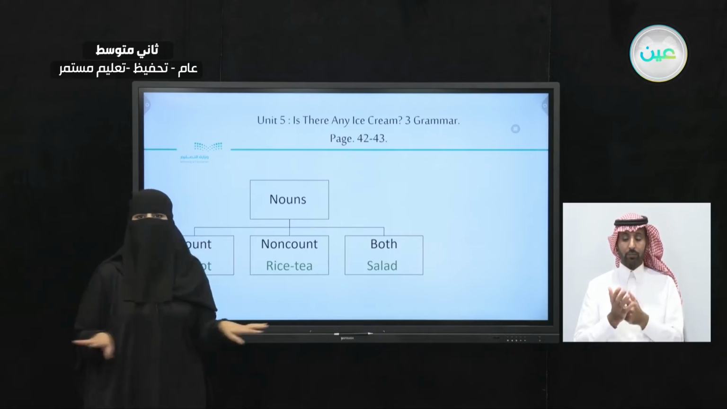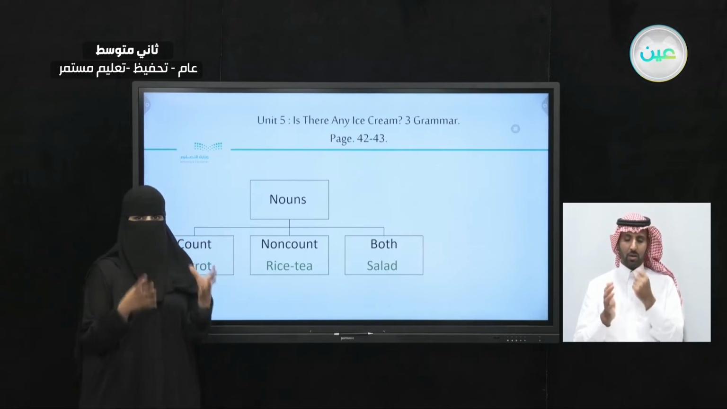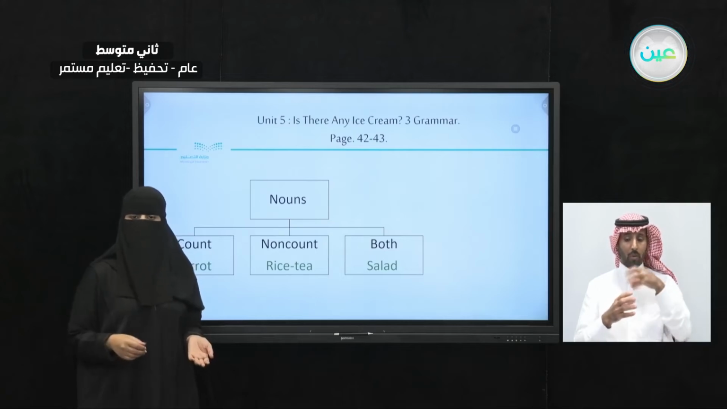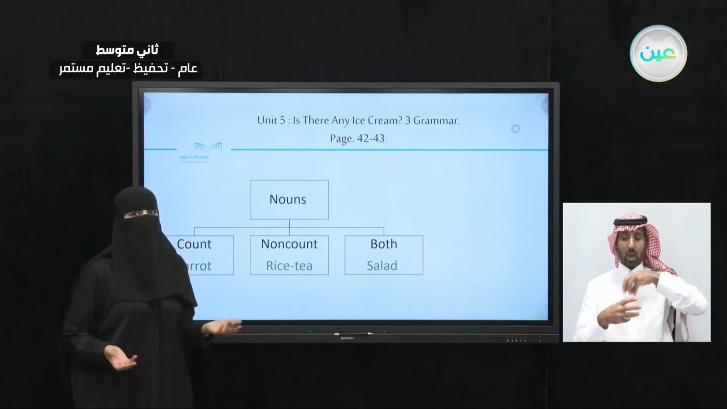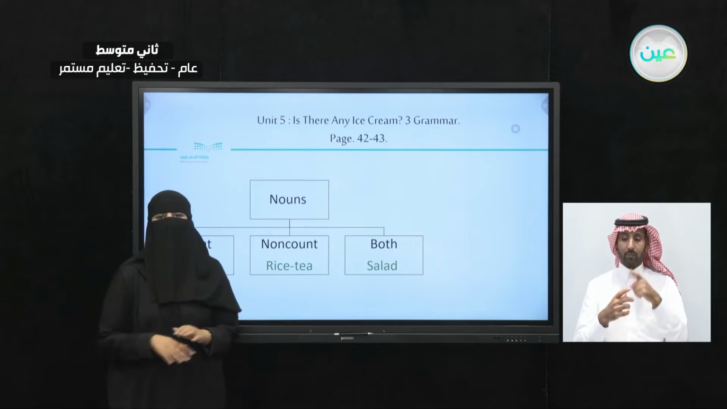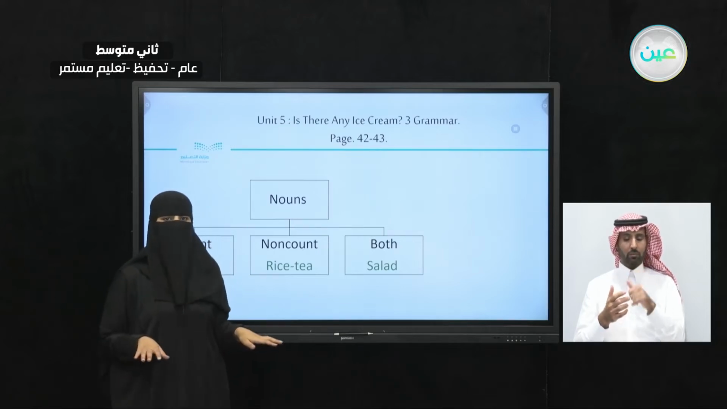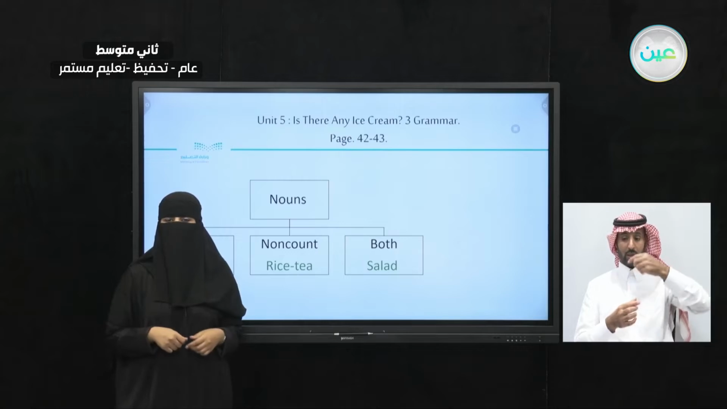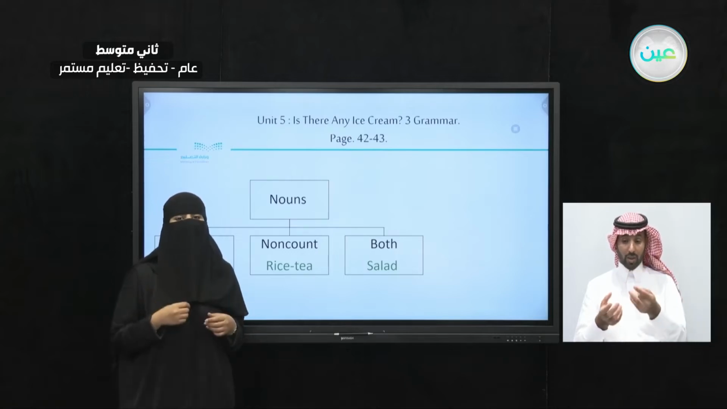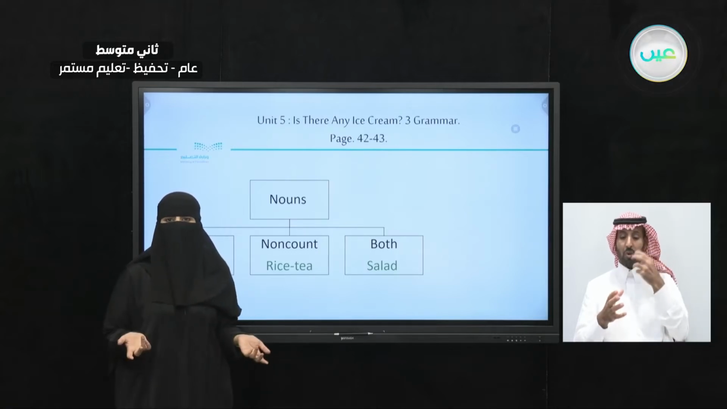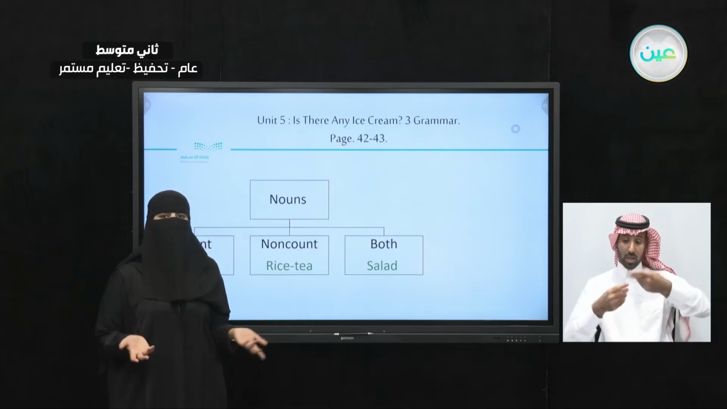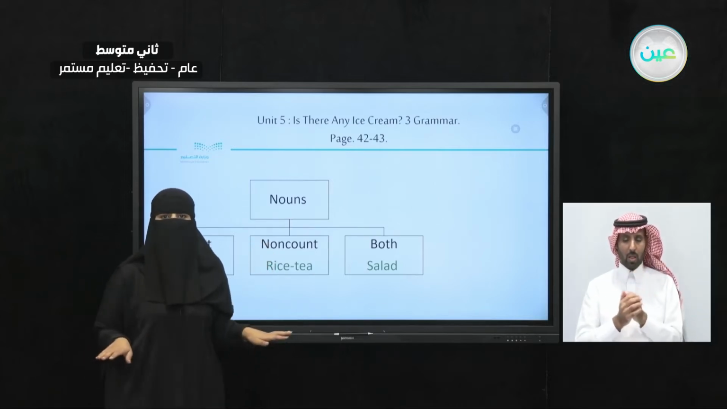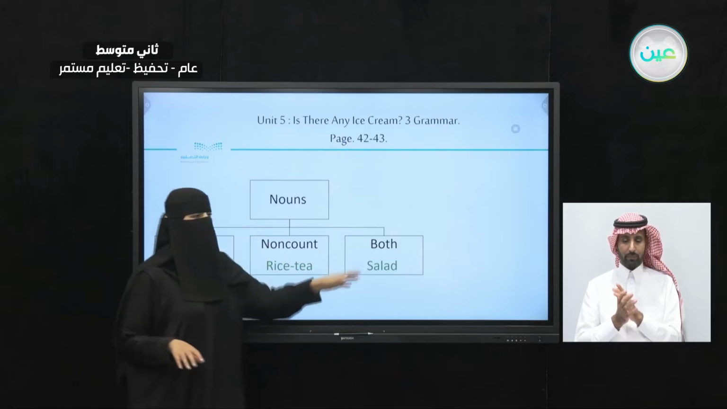How about non-count? If you have a bowl of rice, can you count the rice in the bowl? It will take forever, but it's a non-count, so you can't count the rice. Now, if you're drinking tea, can you count the tea? You can count the cups of tea, but how about the tea itself? Can you count it? So the answer is no. That's why it's called non-count. You cannot count it.